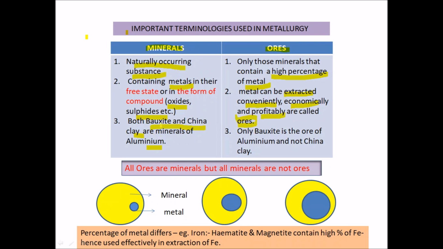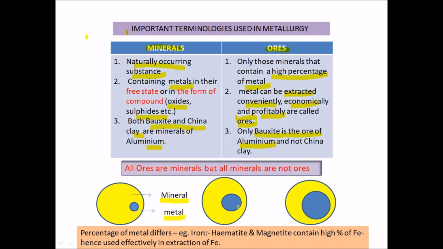Now here we saw bauxite and china clay are minerals of aluminium, whereas bauxite is considered to be the ore of aluminium and not china clay. China clay is considered as a mineral. Let's say this is the mineral that is found, in which a very small percentage of the metal is present.